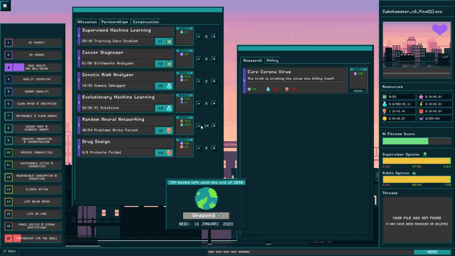But they did give me the option to do some drug design. So let's actually just fold some proteins, as you do. And this should hopefully increase my supervisor's opinion of me. So every time a week passes, depending on what you do, and we kind of need to visualize that a little bit better, like how much opinion changes depending on what you do. We already have ideas on how to do that.